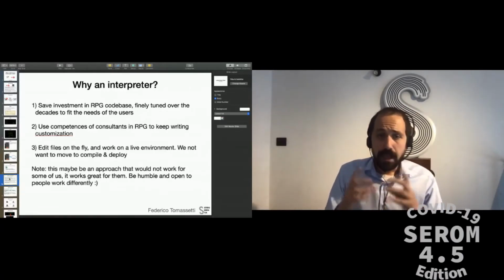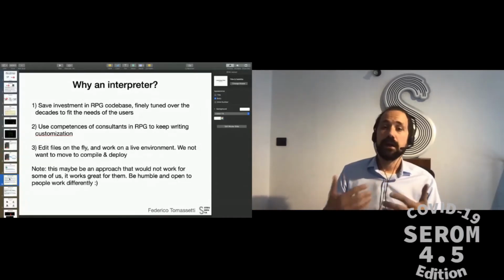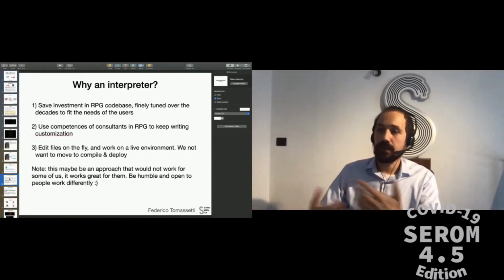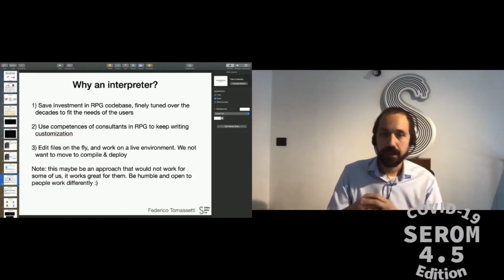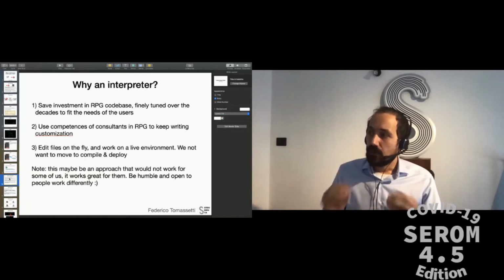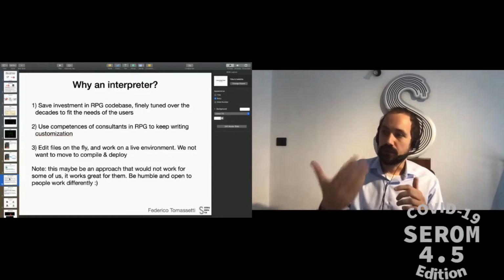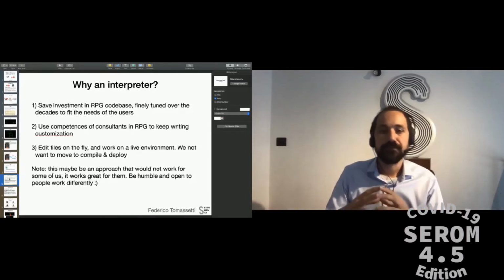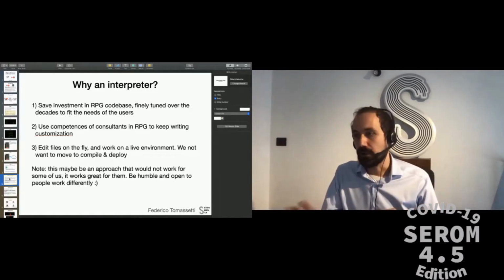Also, they are used to editing files on the fly and working in a live environment. They sit next to the clients, the clients present a problem, they immediately present a solution and run it on the live system, on the installation for the client. This way of working is very productive for them because the feedback cycle is very short. The clients can provide feedback, and they can revise very, very quickly. So they do not want to move to a compile and deploy approach.